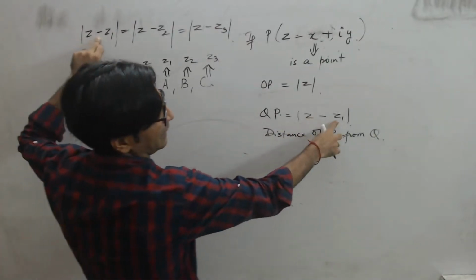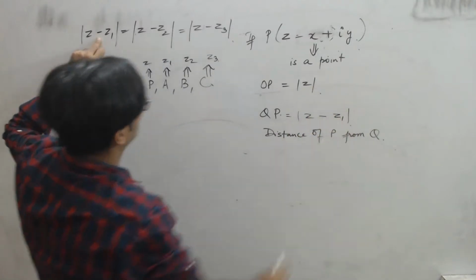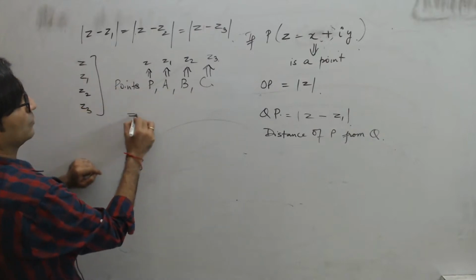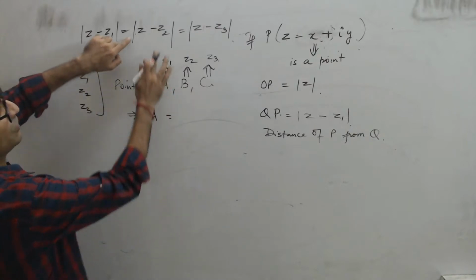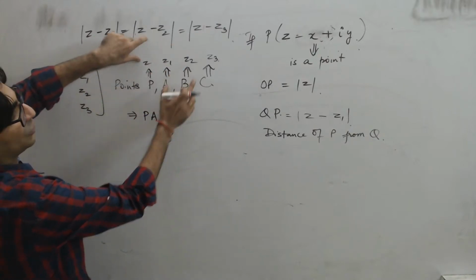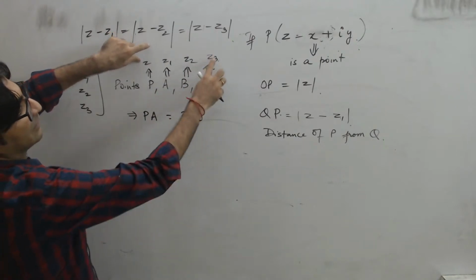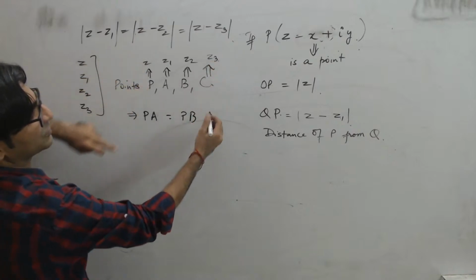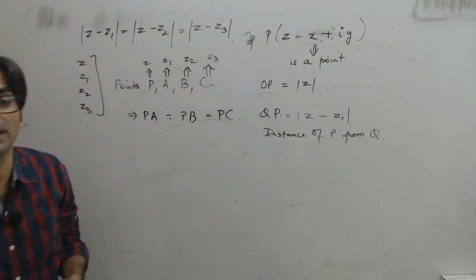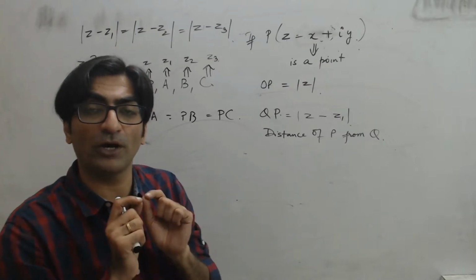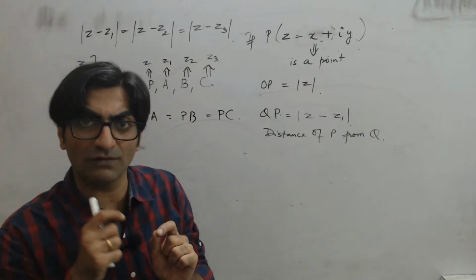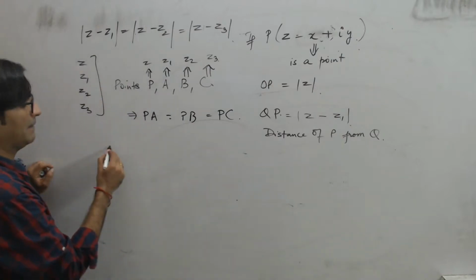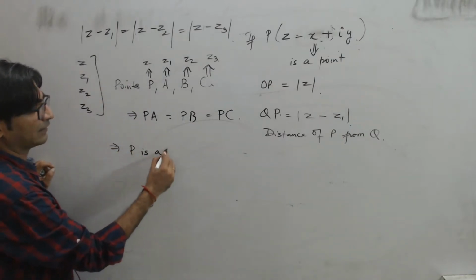तो ये Z minus Z1 क्या होगा? अगर Z minus Z1 is distance of Z from Z1, then Z minus Z1 will be the distance of P from A, which means PA is equal to |Z minus Z1|. |Z minus Z2| will be the distance PB. |Z minus Z3| corresponds to the distance PC. So what this means is that the distance of the point P from all the three vertices of this on the plane,